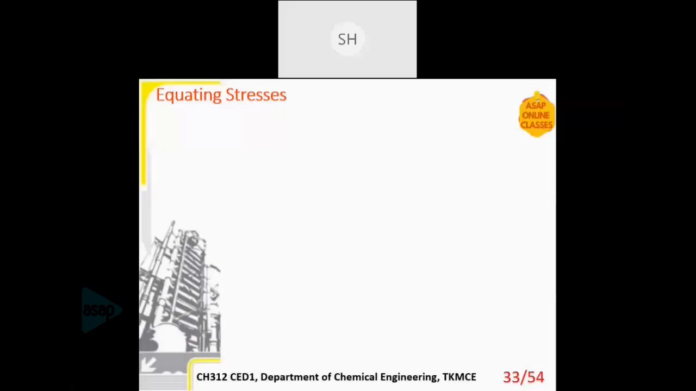So now we have all these stresses, the compressive as well as tensile stresses, everything we have. Now we have to equate these stresses and solve for X. That is our objective. And we are equating these stresses for the upwind side as well as the downwind side separately.